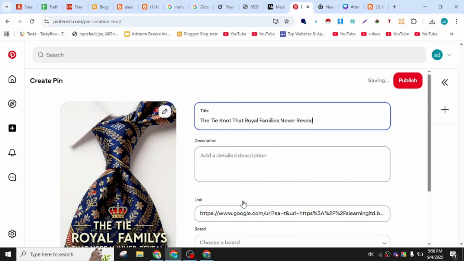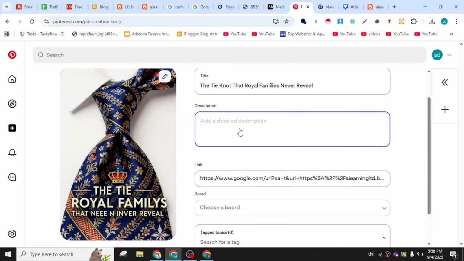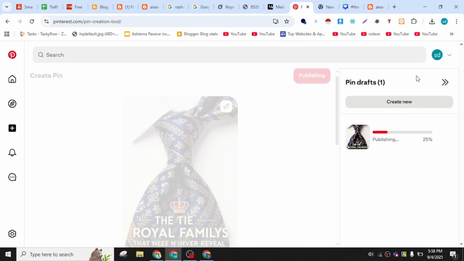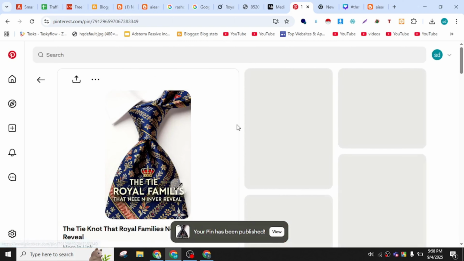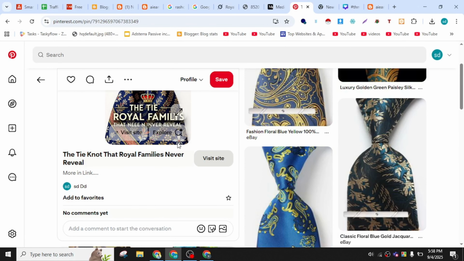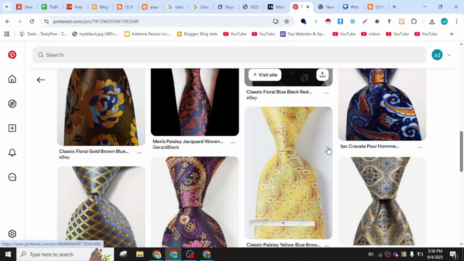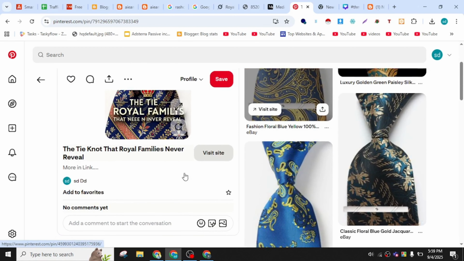So guys, you always ask where I can get organic traffic. This is the main thing that you have to know, how organic traffic works, and people are working using this method, so you must do this. Without doing this you cannot get organic traffic. Okay, see, everything is ready and you can visit your site from here. And when you see your image, I mean my image is better than all. They are not professional, but my image is professional, my post is professional.